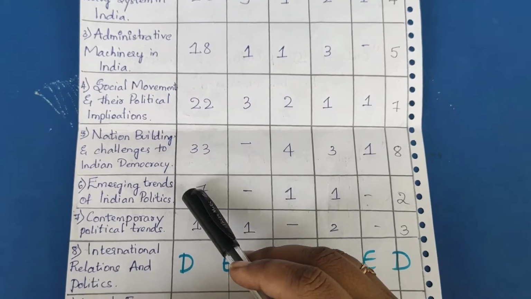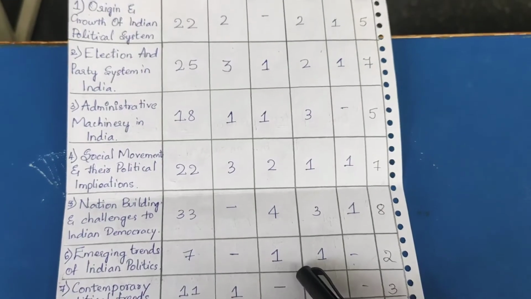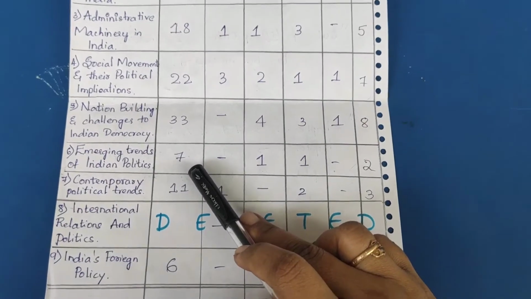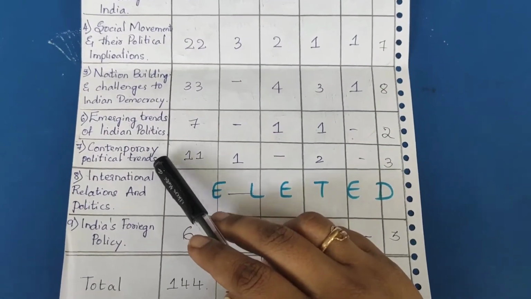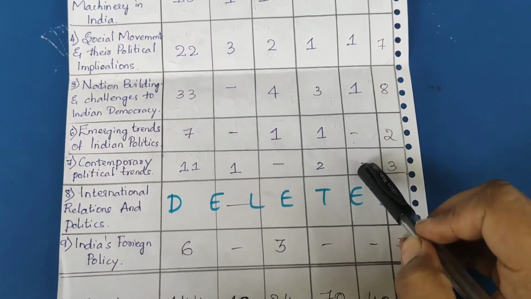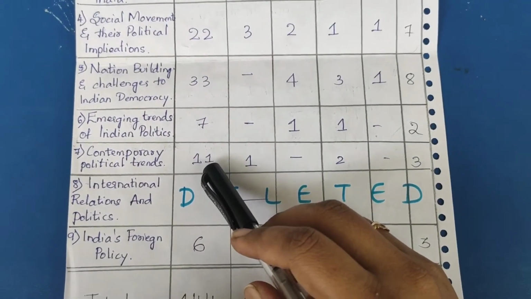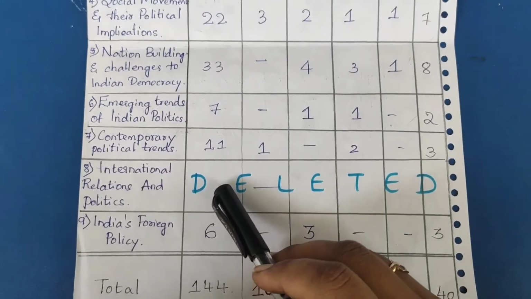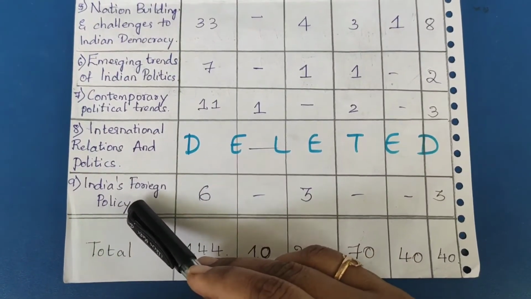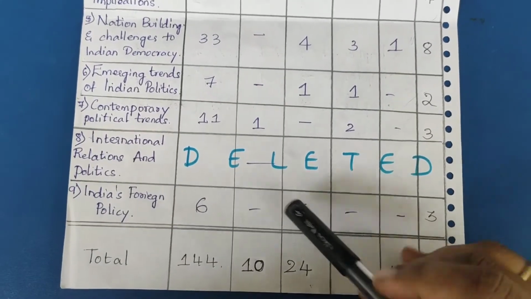So after that, let's move on with the 6th chapter. Overall 1 2-mark question will be asked, 1 5-mark question will be asked, so 7 marks we can get from this chapter. Contemporary political trends. In this 1 mark will be asked, no 2 mark, 5 mark will be asked twice, no 10 mark. So overall number of questions allotted is 3, and total marks we can get is 11. 8th chapter is completely deleted. Okay, so after that, 9th is India's foreign policy. In that, no 1 mark, 2 mark will be asked 3 times, 3 2s are 6.